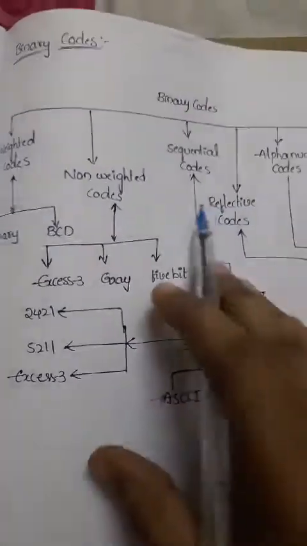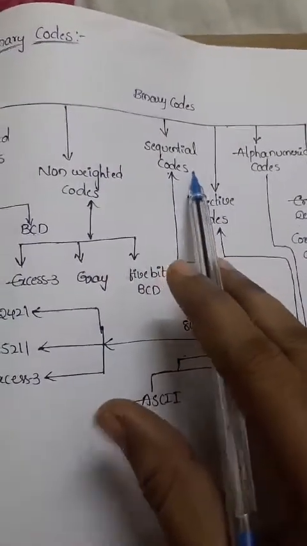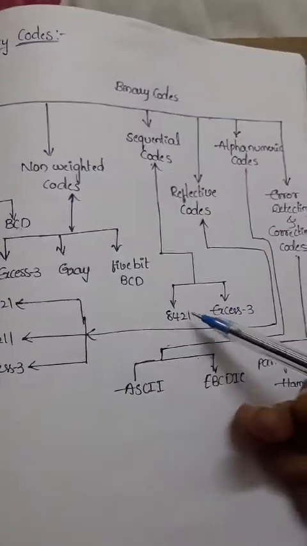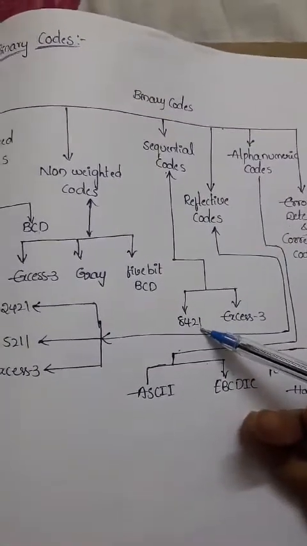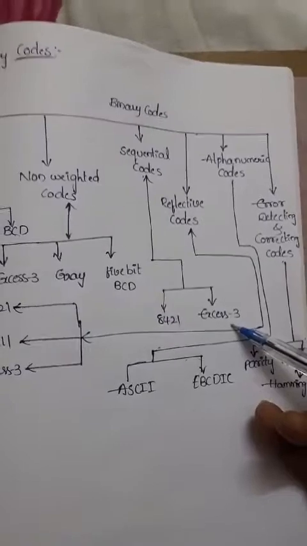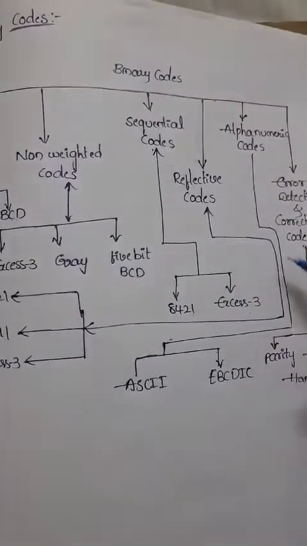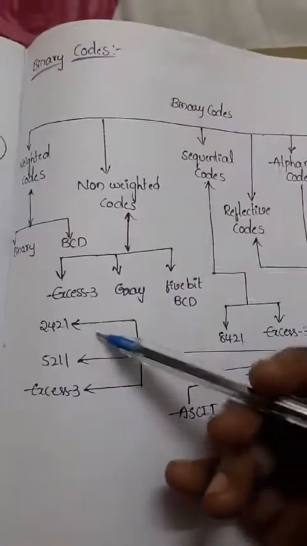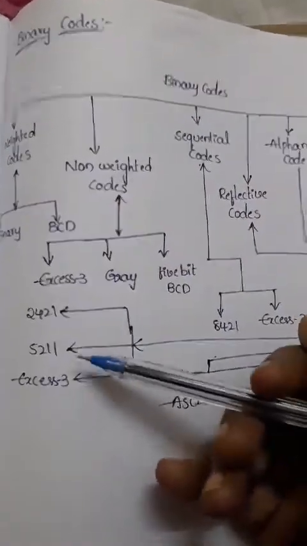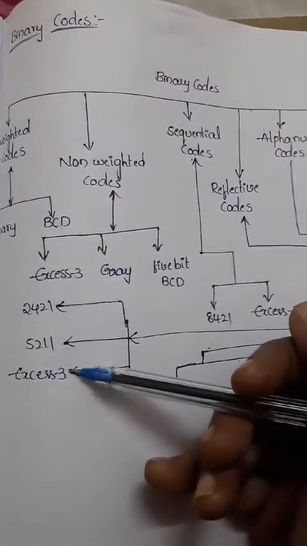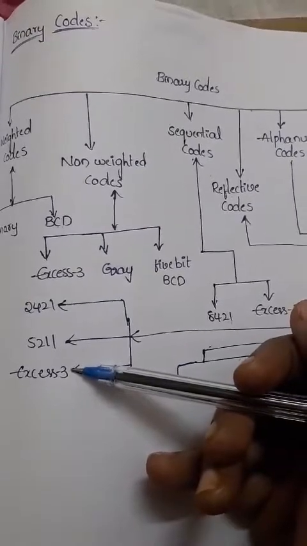Next, the third one, sequential codes, is also classified into two types: 8421 code and XS3 code. The next one is reflective codes, which are classified into three types: 2421 code, 5211 code, and XS3 code.